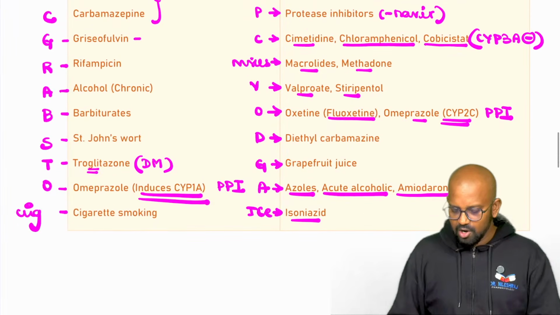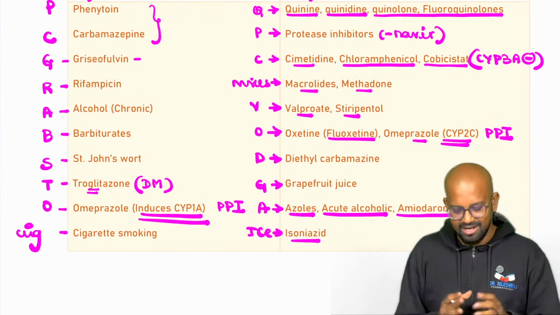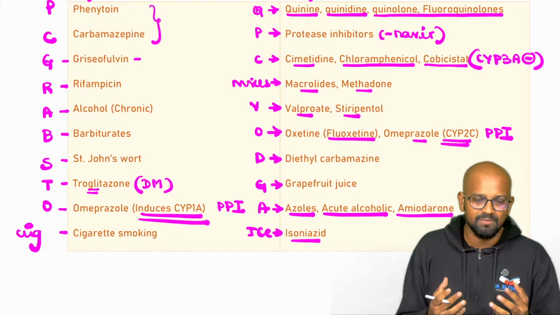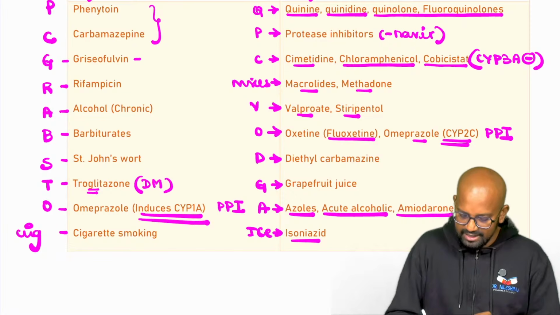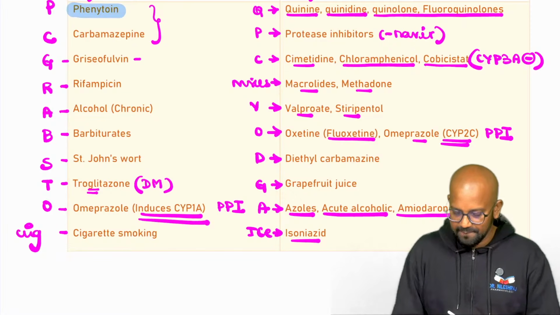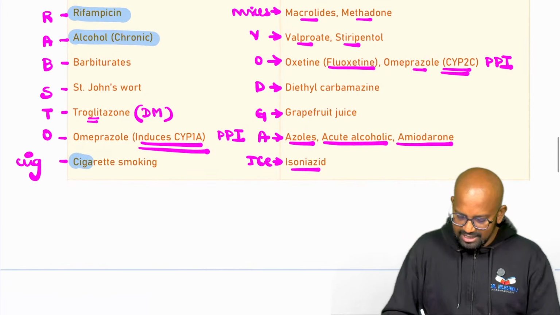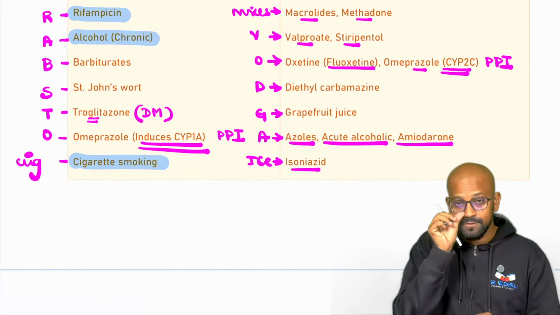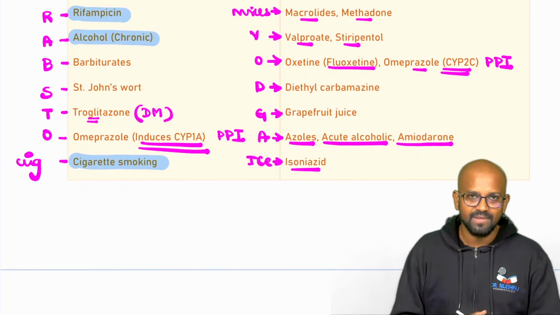So do we need to remember all of these drugs? It's always better to remember all of these drugs, right? But at least please give us some so that we can write down for the exams. They will be seeing whether you have written these drugs. You should write phenytoin. There should be rifampicin, chronic alcoholics, and cigarette smoking. At least you have to write down these four. More you write, more is going to be better.